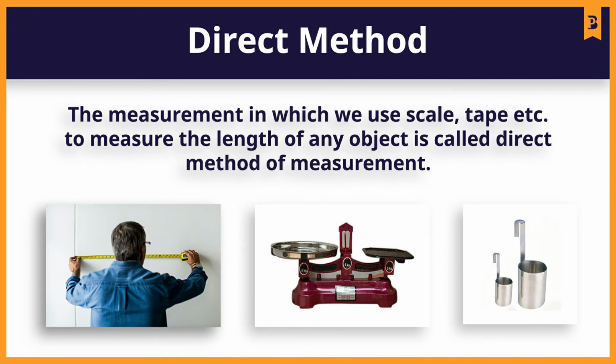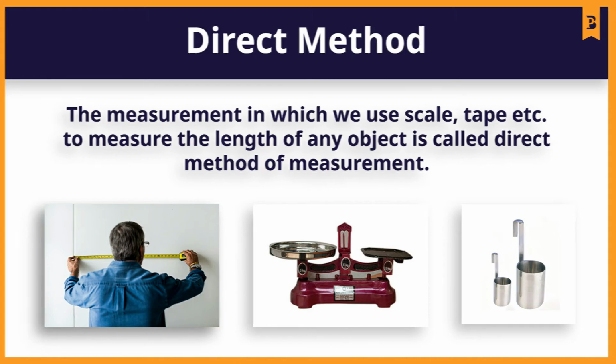So here we are using the device to get accurate measurement directly. That is why this type of method is called direct method. In this way, the measurement in which we use a scale, tape, etc. to measure the length of any object is called the direct method of measurement.